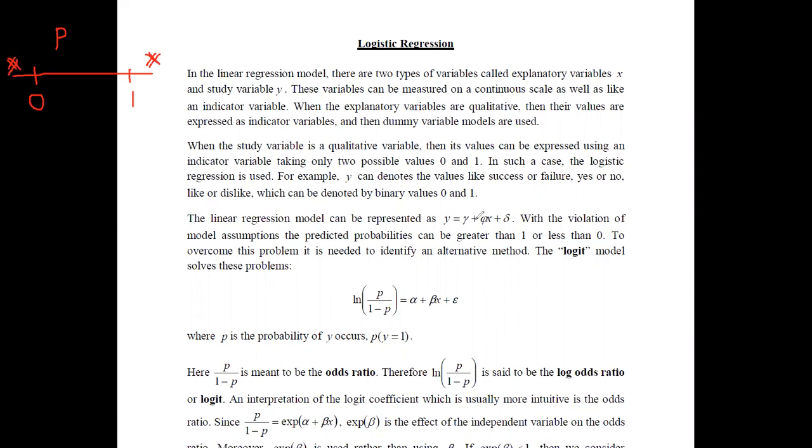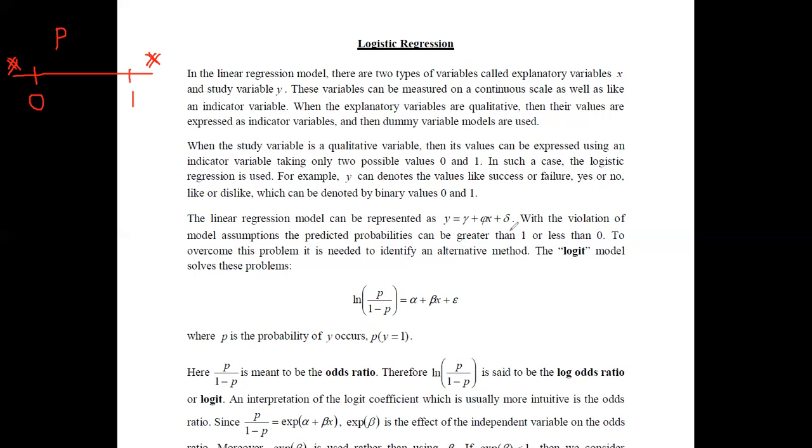But if the model assumptions are violated and you still use them to calculate the probabilities, you will end up with a result like this: the probabilities you obtain may be greater than 1 or less than 0.